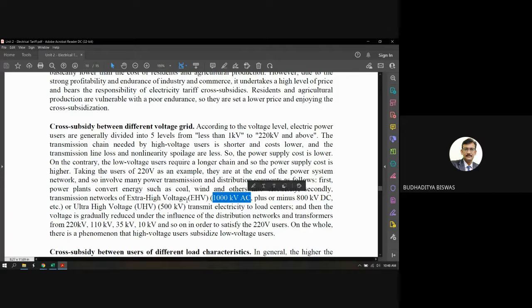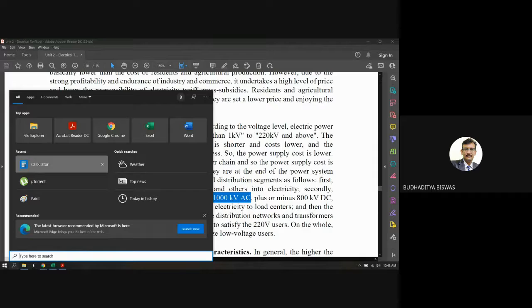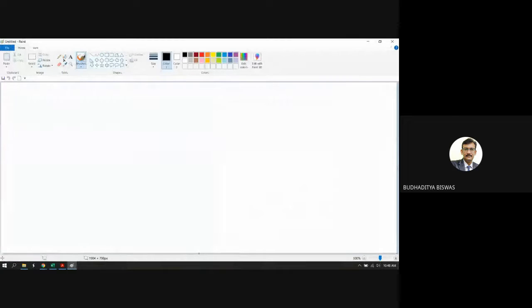So this is the extra high voltage. This extra high voltage is not taking the full length of the transmission or the distribution line. Initially, the length is less. That's why they need to pay less. If you need an explanation, it can be explained like this.